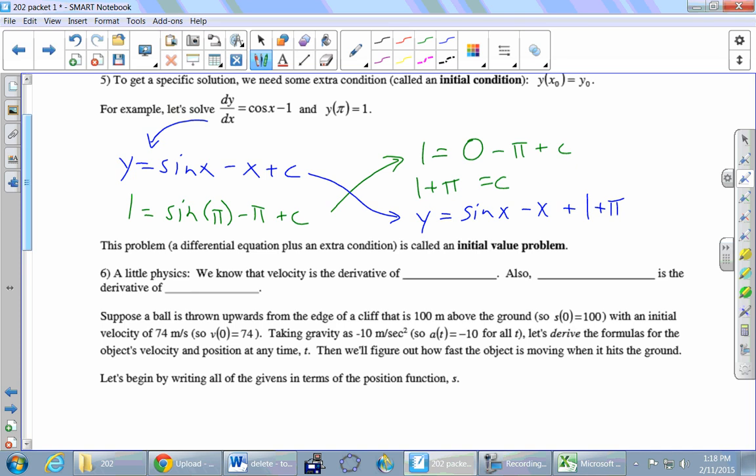Okay, I got a question here on number 6, because 6 looks an awful lot like something on the quiz you just took from me, right? Had we done stuff like this before the quiz? Not in this class.